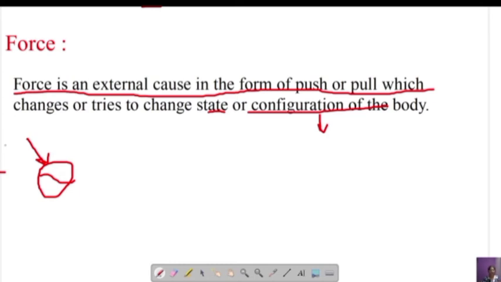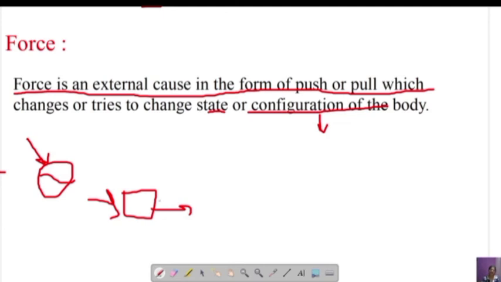So what is force? Force is an external cause in the form of push or pull which changes or tries to change the state. State means position of the body. It may be in a state of rest or it may be in a state of motion. For example, here you have a book. It is in the state of rest. If you push it, what happens to this book? This book will start moving for a certain distance.